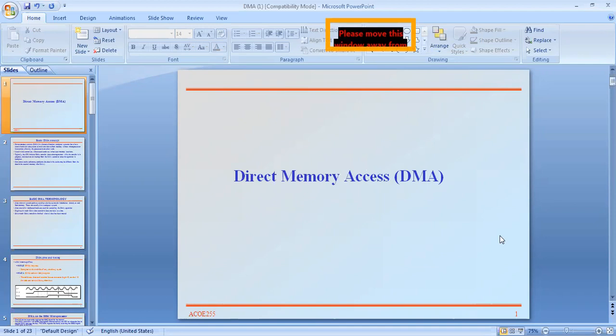This DMA is especially designed to reduce the processor time, to save the processor time. The title itself indicates it is a direct memory access. When we come to the processor or controller, what is the key difference between processor and controller? Can anybody tell me the difference between processor and controller?